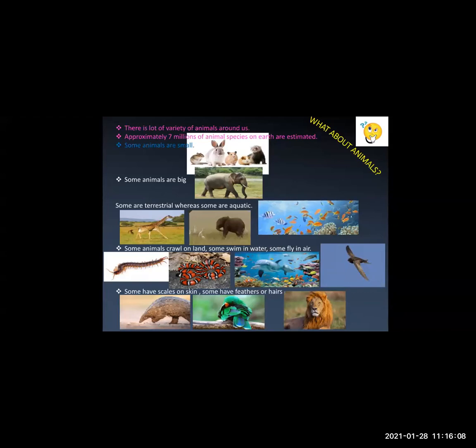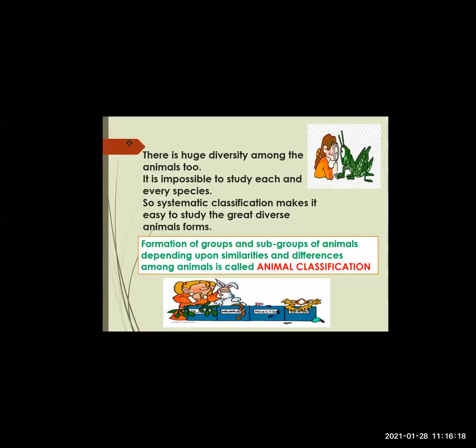Now we are going to begin with our chapter, that is the main topic, animal classification. We are going to study about it. Now see, there is huge diversity among the animals too. We already discussed the huge variety seen in the animal kingdom.